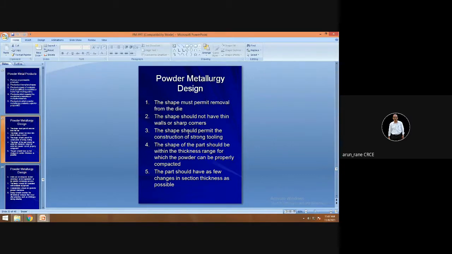These are some design do's and don'ts. What are the do's? The shape must permit removal from the die. The shape should be such that the product can be ejected properly. As far as possible, avoid thin walls, because the material is injected under high pressure, and because of the high pressure, thin walls can easily collapse.